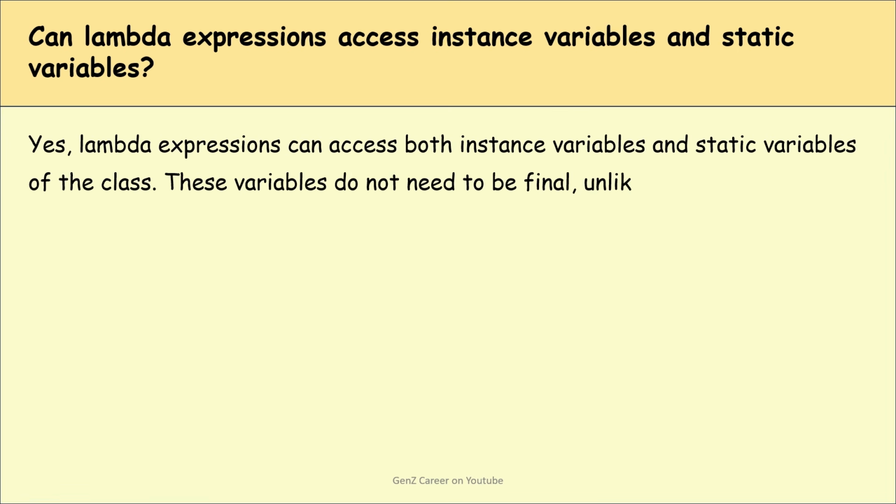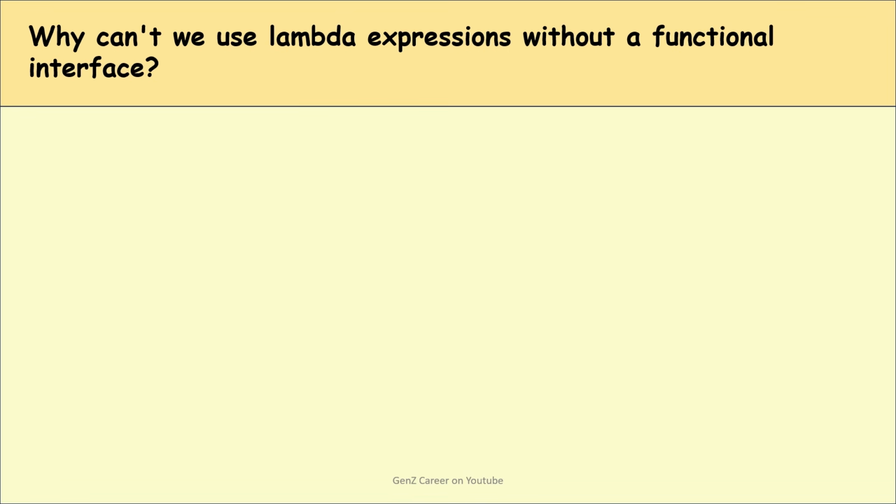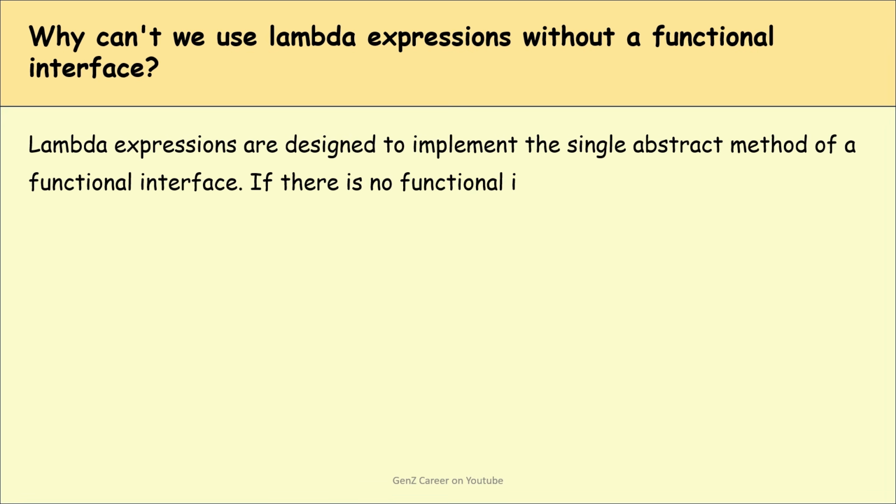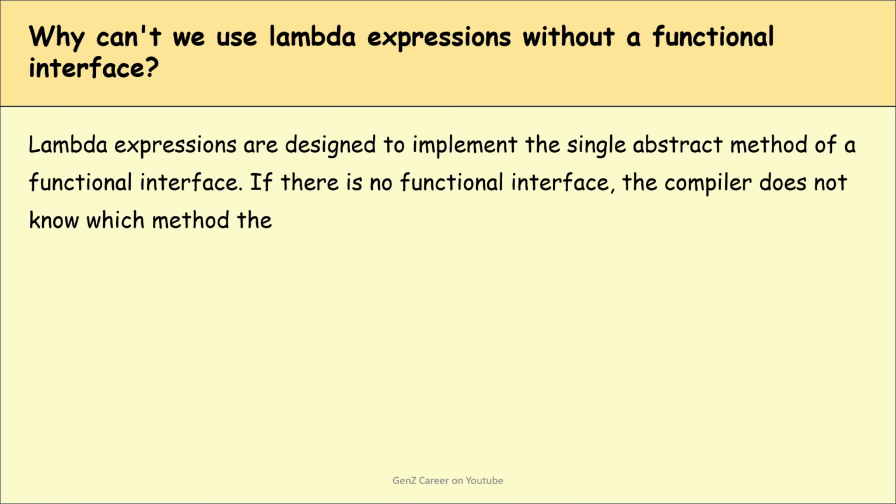Okay. Why can't we use lambda expressions without a functional interface? So lambda expressions are designed to implement the single abstract method of a functional interface. If there is no functional interface, the compiler does not know which method the lambda should implement, so it cannot work.